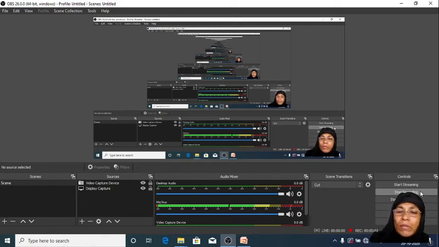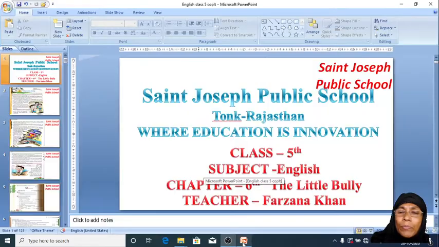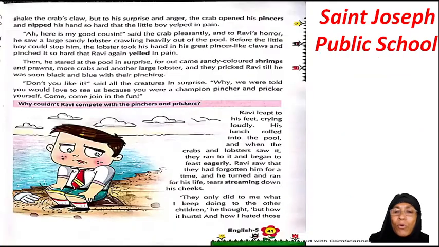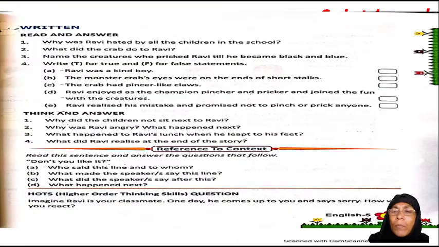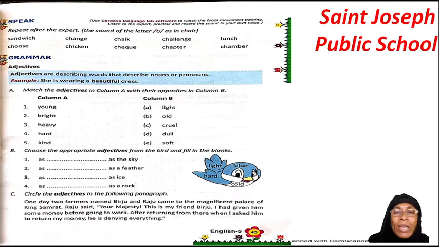Good morning, students. We are now going to continue with our exercise of your lesson, The Little Bully. Children, get ready with your book exercise page, which I told you was your page 45. Am I right, children? Have you opened your book to page number 45? We have done 45 till half, and I gave you a little homework to do this grammar part, that is B1. I stopped it till here.